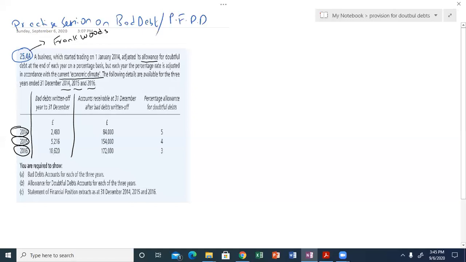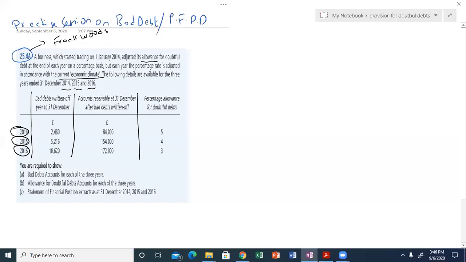This is possibly a practical situation, but in this case the bad debts are given totally for year 14, 15 and 16. These are the amounts of trade receivables at the end of the accounting year.